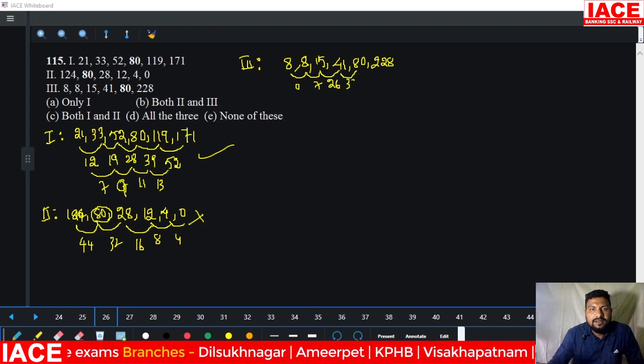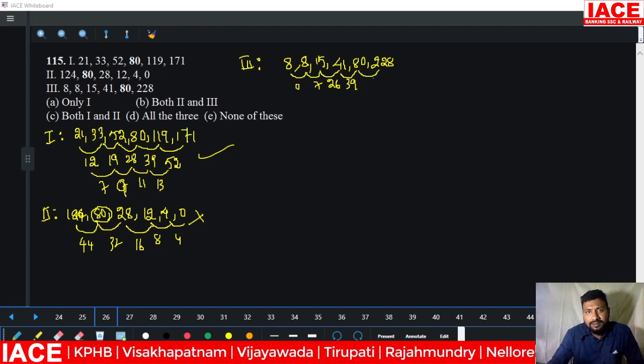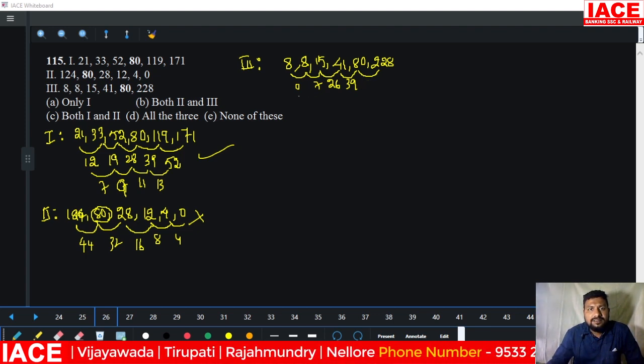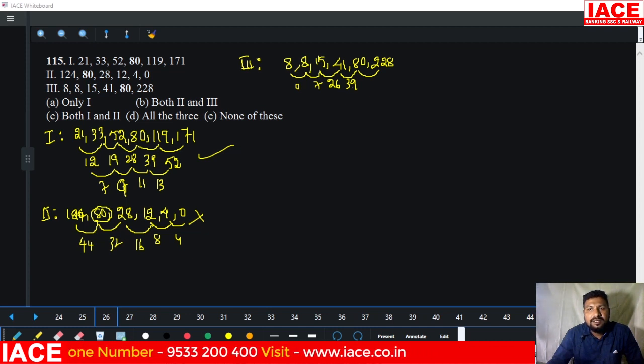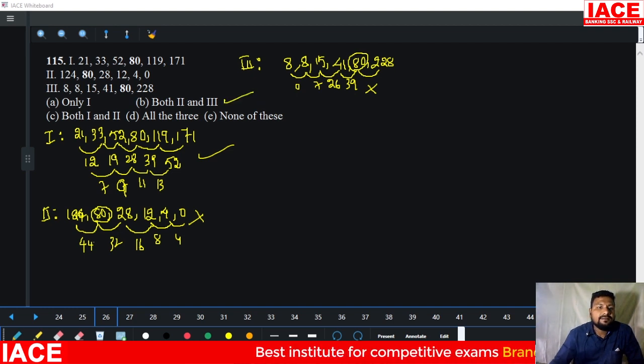And here is 39. Look at this: 1 cube minus 1, 2 cube minus 1, 3 cube minus 1, 4 cube minus 1 should be there, but here there is 39. That means 80 is not going to fit. This series is also wrong. Then 2 and 3 are wrong, so our answer is option B.